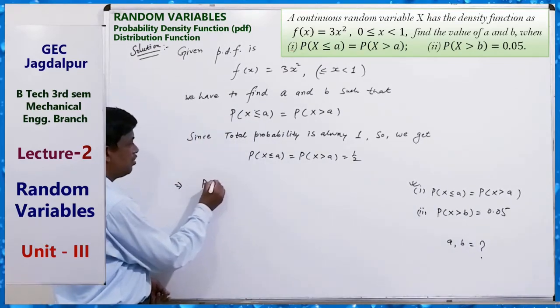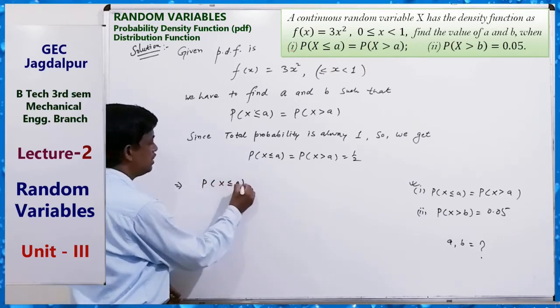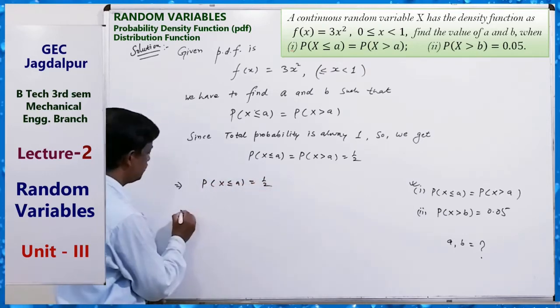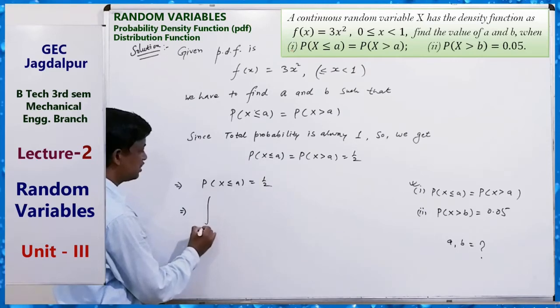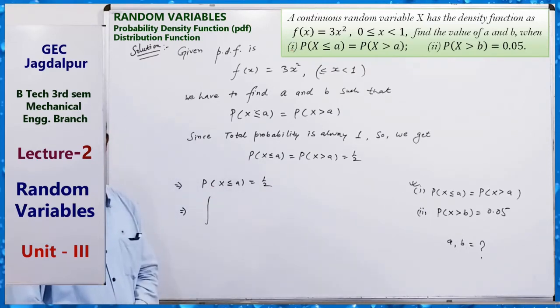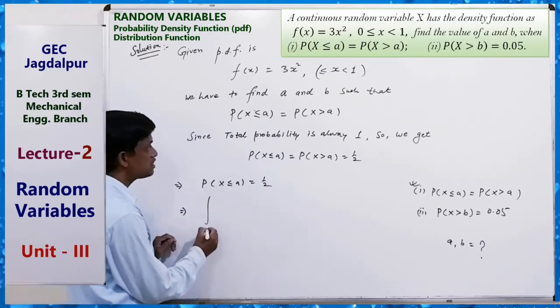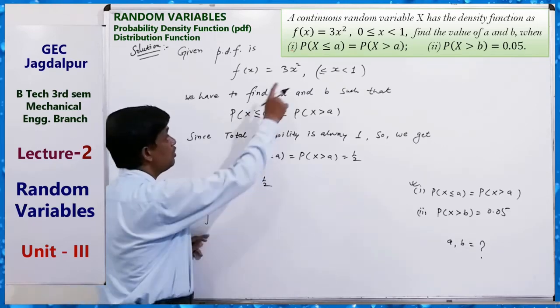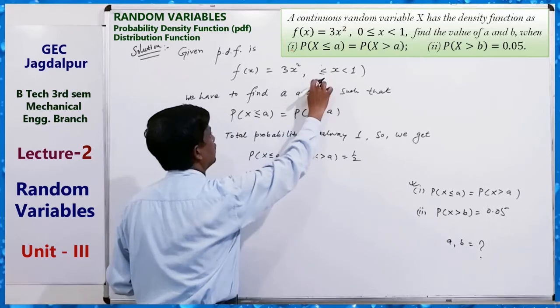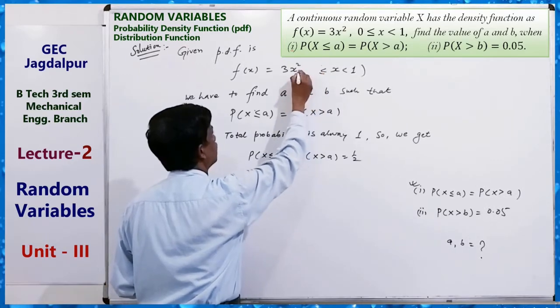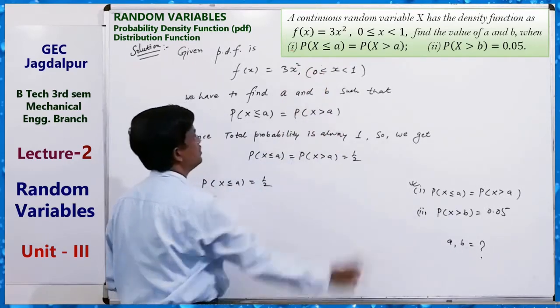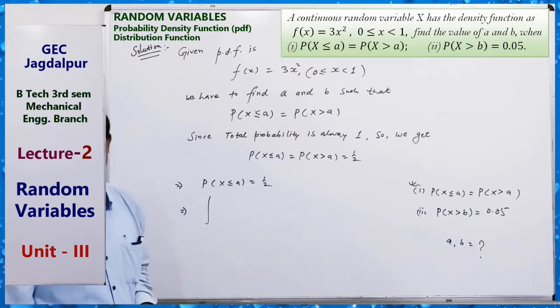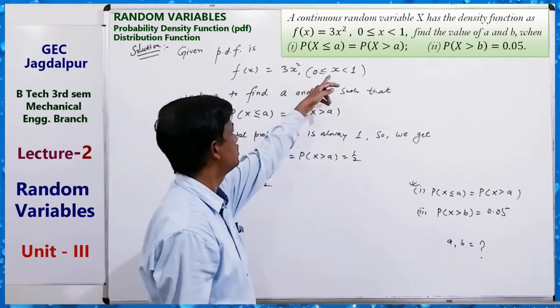This implies probability of X less than or equal to a is equal to half. This implies, less than or equal to a means from minus infinity to a, but here the lower value is 0, since 0 is less than or equal to x less than 1.